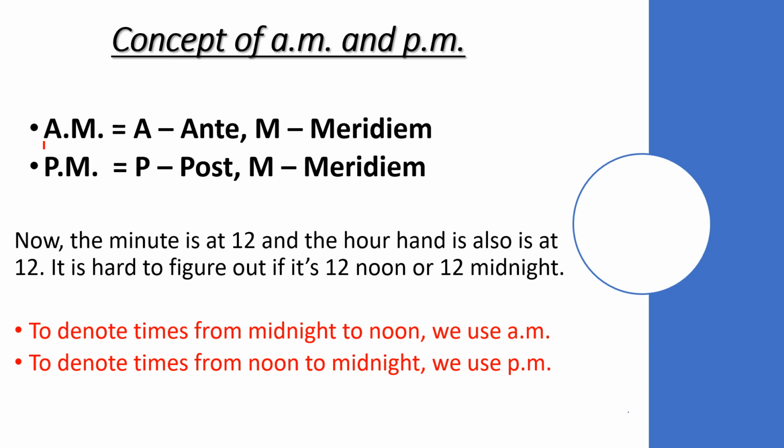AM denotes anti-meridian and PM denotes post-meridian. Now, the minute hand is at 12 and the hour hand is also at 12. It is hard to figure out whether it is 12 noon or 12 midnight. To avoid confusion of this type, we use the terms AM and PM. This denotes the time of day we are referring to. To denote times from midnight to noon, we use AM, and to denote times from noon to midnight, we use PM.